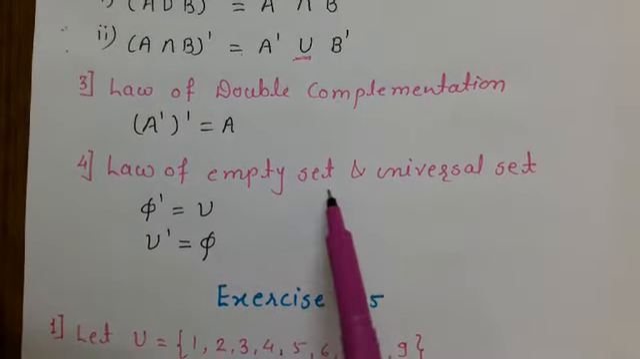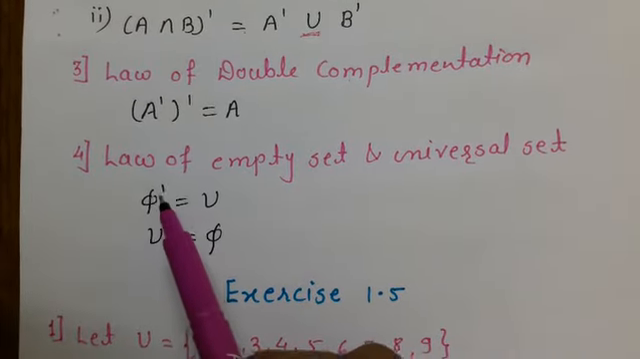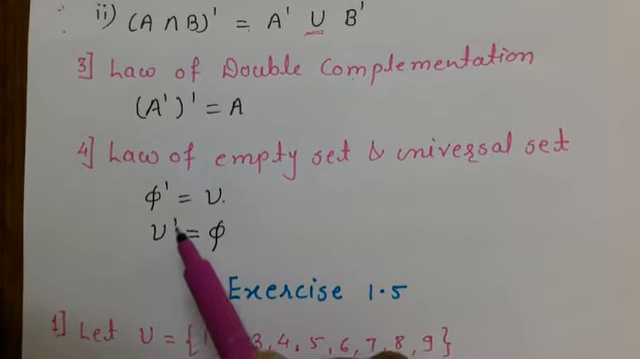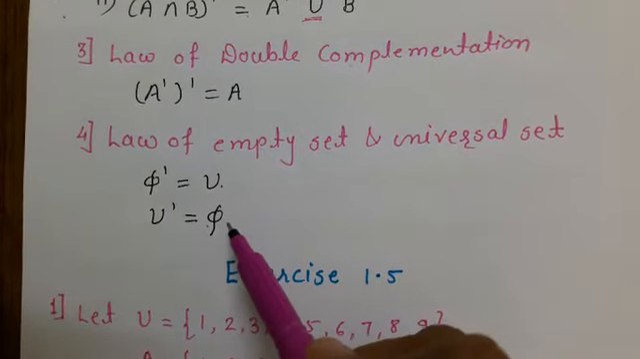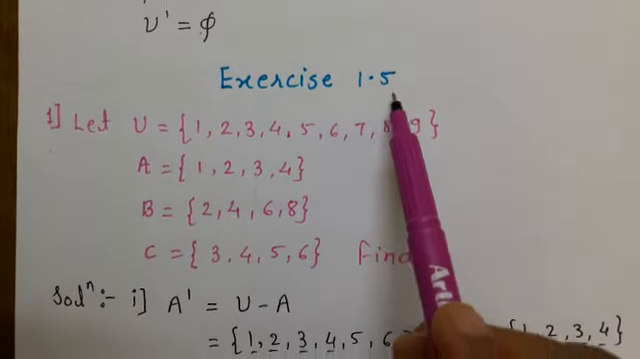Fourth, the law of empty set and universal set. If we take the complement of the empty set, we get the universal set, and the complement of the universal set is nothing but phi. Now we will see exercise 1.5.